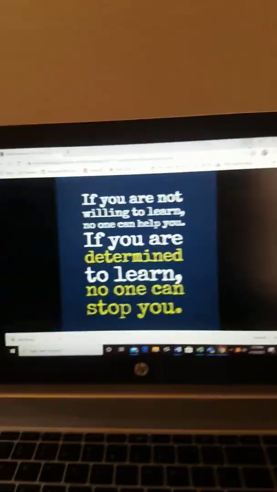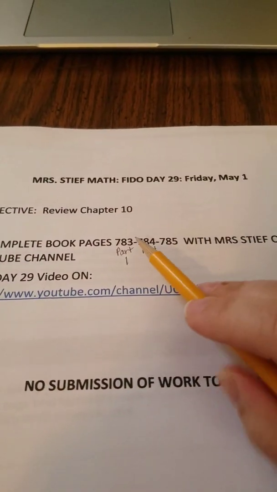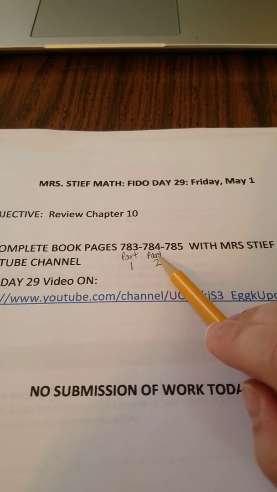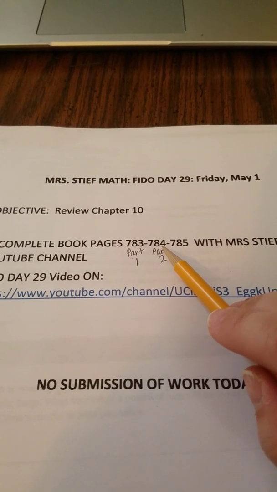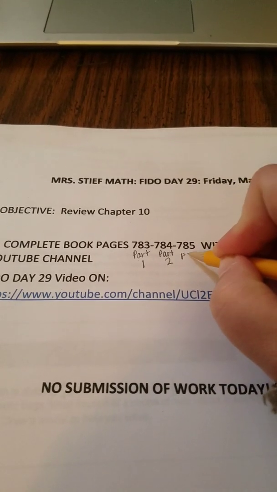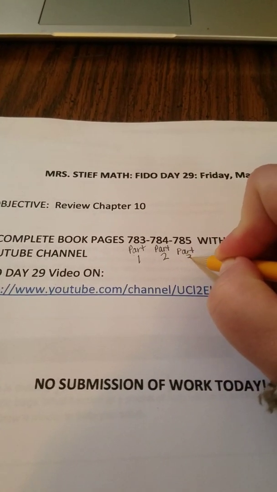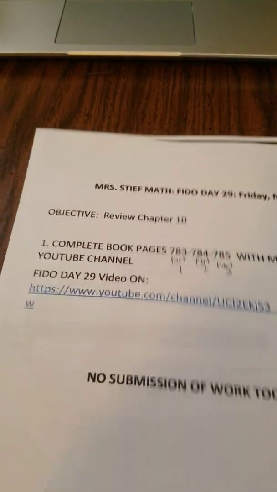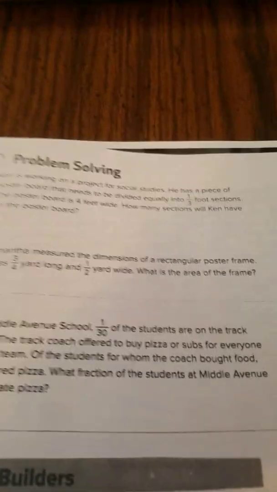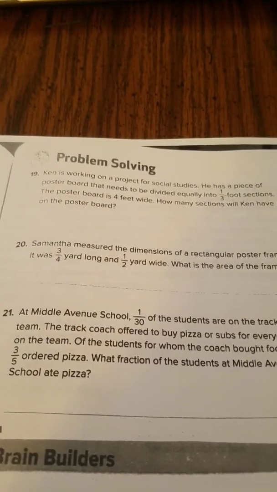We are going to finish up the Chapter 10 review. In Part 1, we did vocab on 783. In Part 2, we did some computation on page 784. Page 785, this is Part 3. And what we're going to do is answer some word problems together, boys and girls. So let's take a look at number 19.